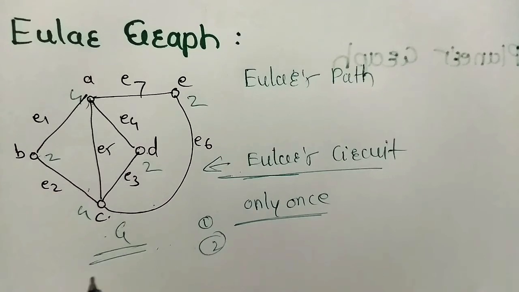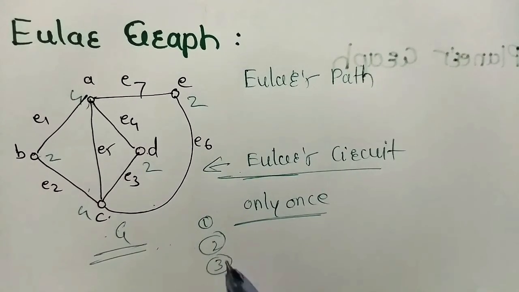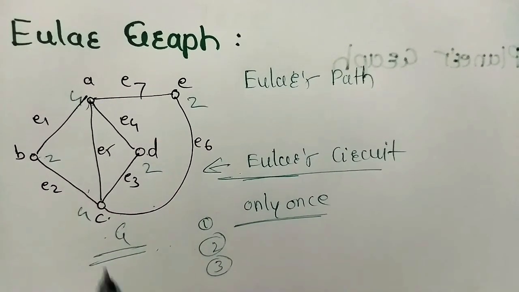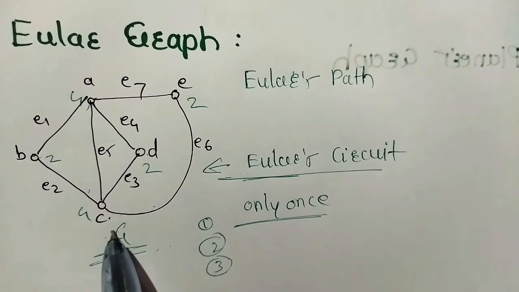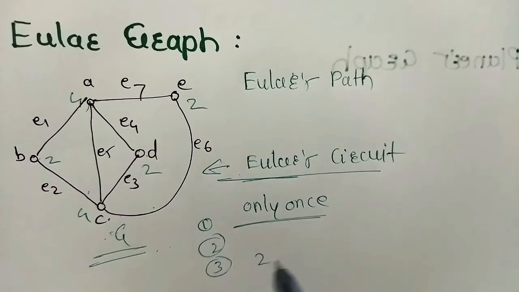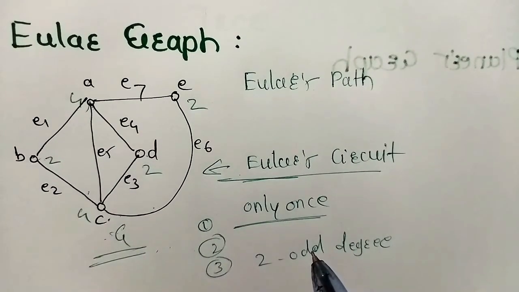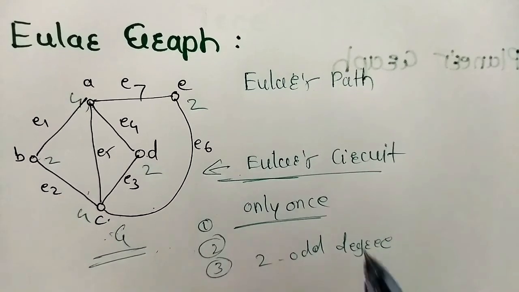If the degree of each vertex is even, this is called an Euler's circuit. Now the third point: a connected graph G has an Euler's path, path meaning it contains every edge, if and only if it has exactly two vertices of odd degree. Exactly two vertices of odd degree. This is called an Euler's path.